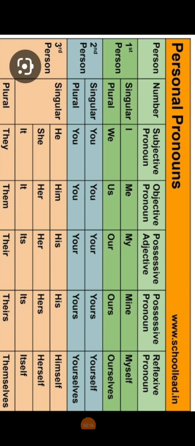Let me remind you, when we write a formal letter, we used to write yours truly, yours sincerely, yours obediently. Which yours? This yours without apostrophe. Sometimes we put an apostrophe, but it's a senseless expression. We should never use an apostrophe in yours, right? Please note down: ours without apostrophe, yours without apostrophe, hers without apostrophe. Its, both its are there. The apostrophe its is different, but this its is different, right?